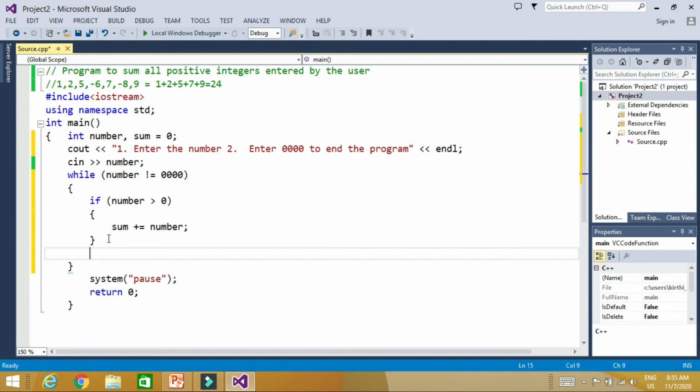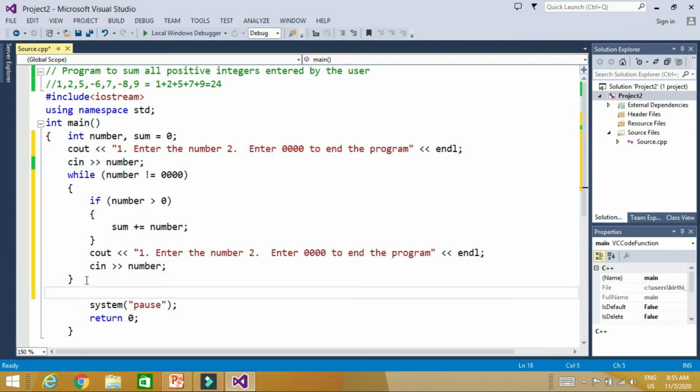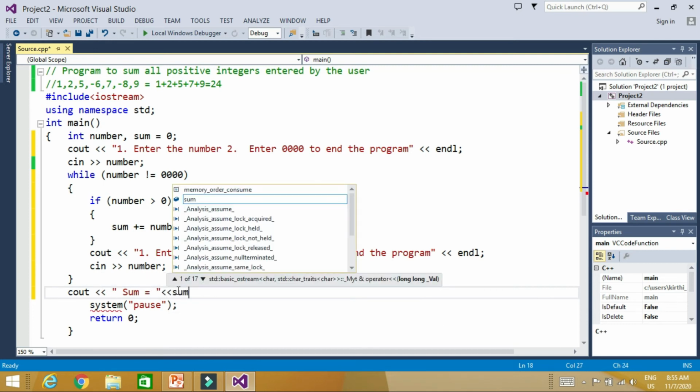But what happens? It is again asking the number one time. So what I will do, I will print it inside the loop again. Control V, and then cout sum equal to sum.